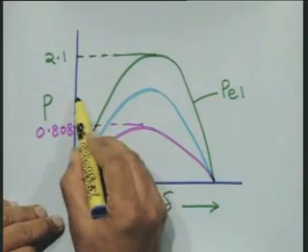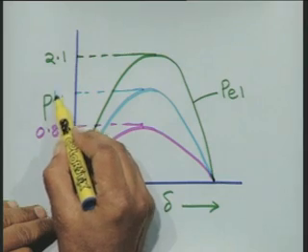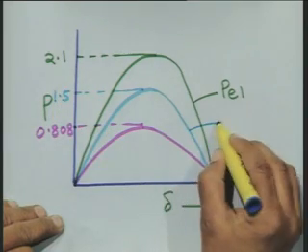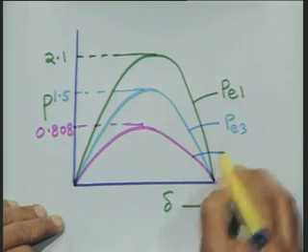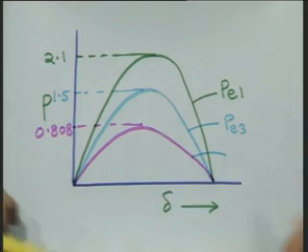And then this is 1.5, this is your PE 3, this is your PE 2.